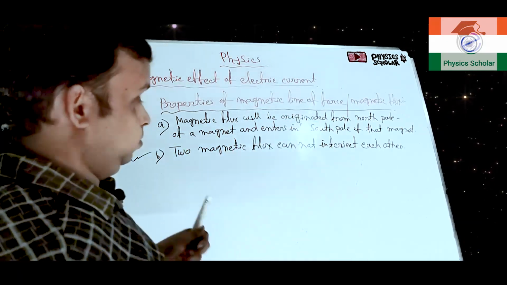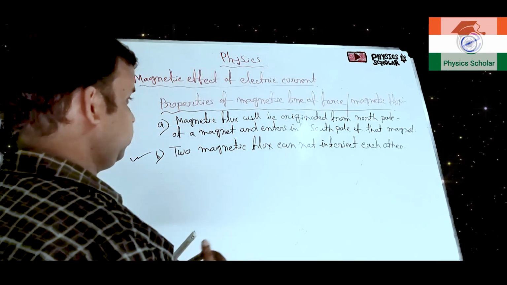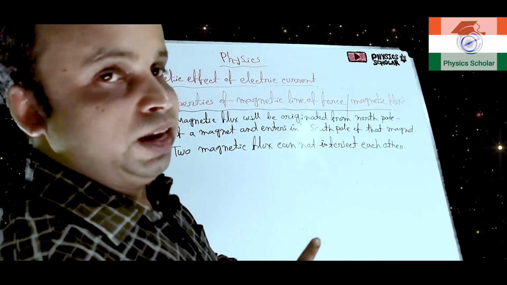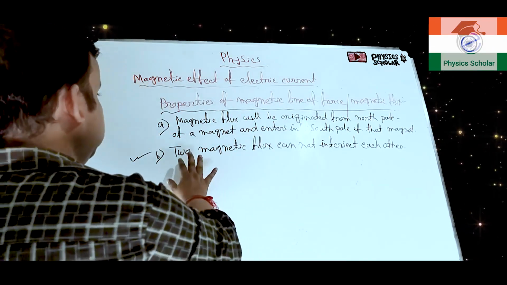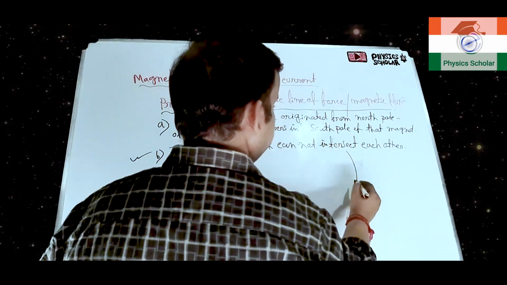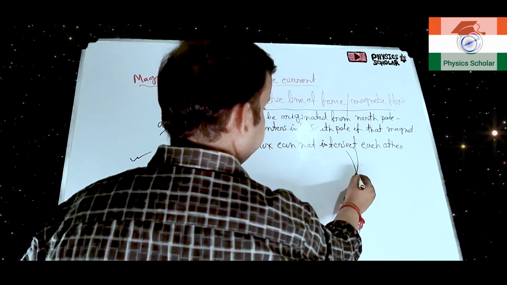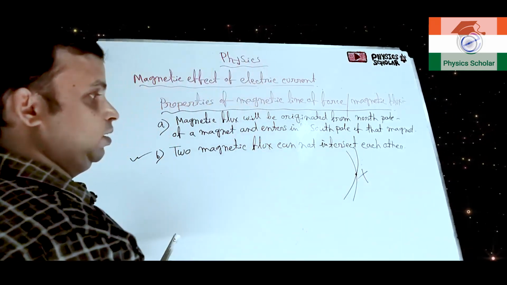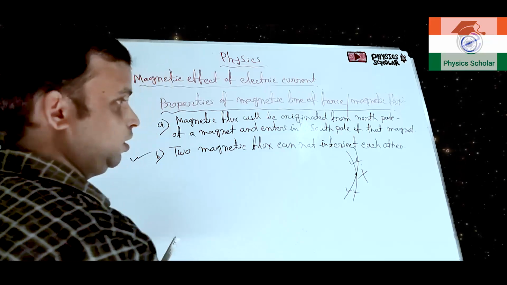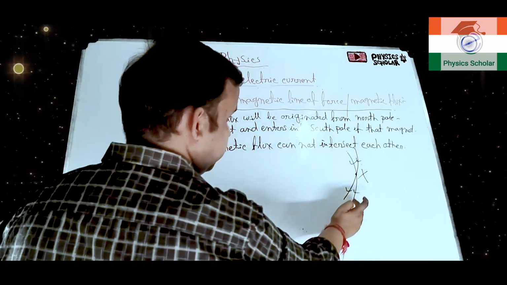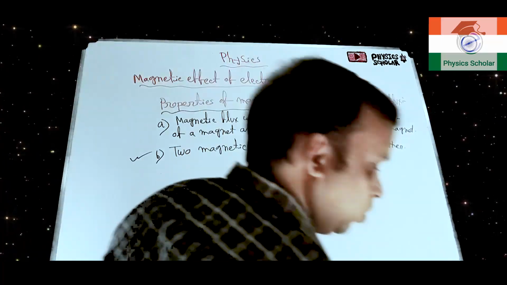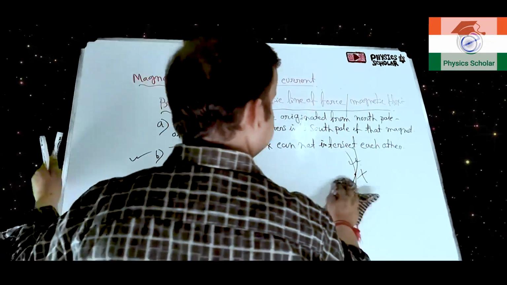The reason can also come, but we will learn separately why two magnetic lines of force cannot intersect. Suppose this is one magnetic line of force and this is another, and they intersect at this point. It is not possible at all. Clear? So two magnetic lines of force cannot intersect each other.